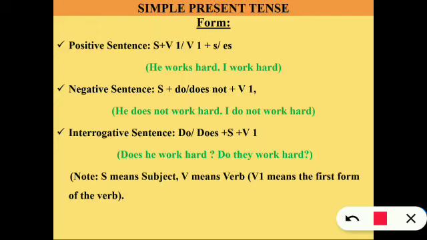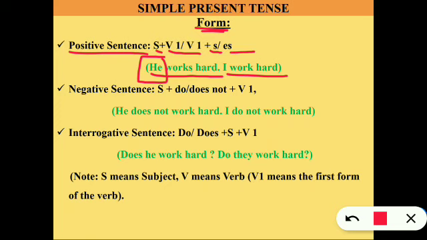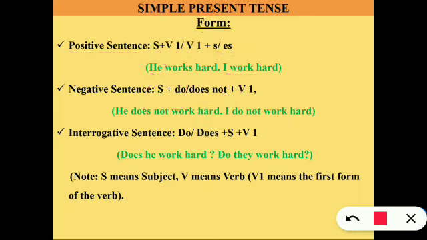Now we will move towards simple present tense. Let's see the form. In a positive sentence, the form will be subject, verb 1, s or es. The example is here. He works hard. I work hard. He works hard. It is because he, the subject, is singular. Therefore, we use a singular verb, that is with s, and the first form of verb, that is verb 1. I is an exception, so with I we use a plural verb, that is work, and another word hard. Okay, so I work hard. This is according to this format, right?